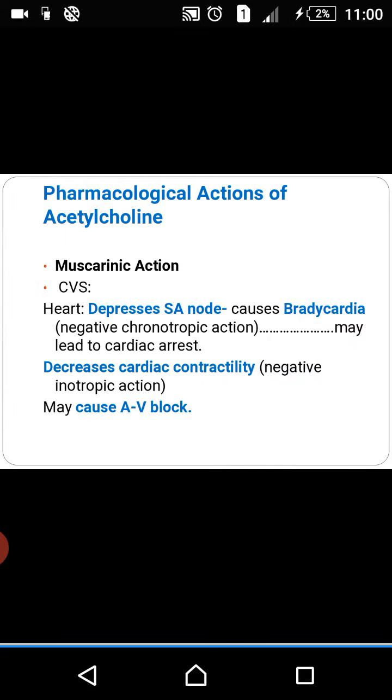Here on the heart, what type of muscarinic receptor is present? That is M2 type. It depresses SA node, causes bradycardia or decrease in heart rate. That is called negative chronotropic action. Due to bradycardia, that may lead to cardiac arrest. Decrease cardiac contractility, that is called negative inotropic action. Means force of contraction is going to decrease, and it may cause AV block also.